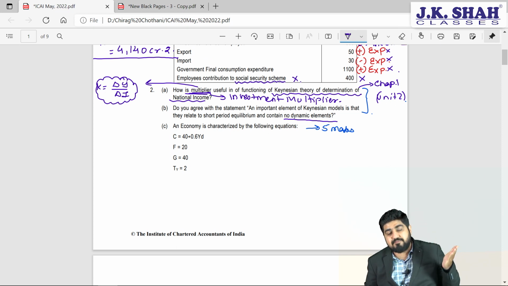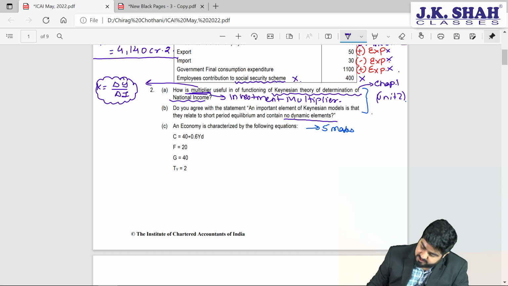Many a time it might create problems. So here you cannot directly say, yes, I agree, or no, I disagree. Don't do that. So what would you do? First write down, an important element of Keynesian model is that they relate to short-term period equilibrium and contain no dynamic element. Well, in this scenario, Keynes has explained macroeconomic dynamics.